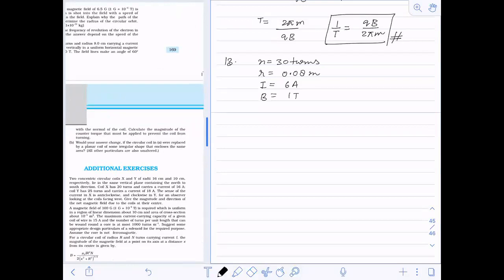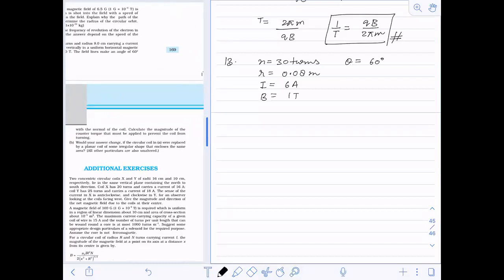With the normal. So theta means angle, the angle is 60 degrees. Calculate the magnitude of counter torque. Which torque? Counter torque. Counter torque means what? That will stop this coil from rotating.